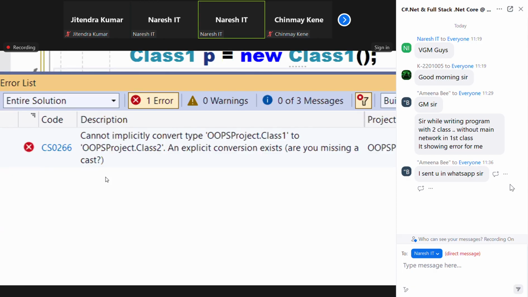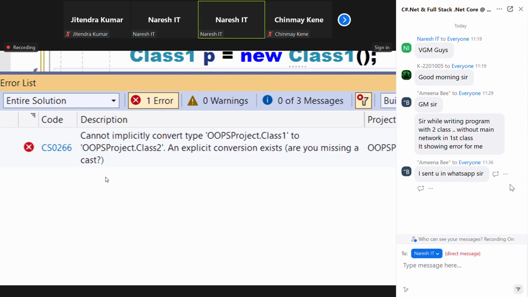Did you understand the question or not? These classes are not predefined. These classes are user-defined. So the compiler doesn't know any information about these classes. It's not predefined, it's user-defined. The compiler is not aware of it.